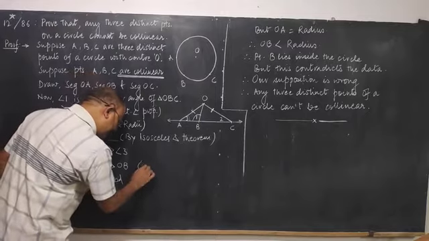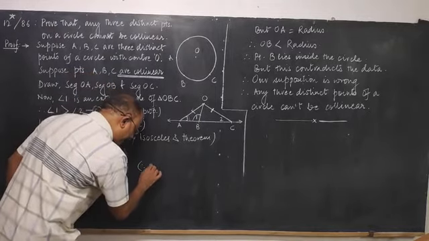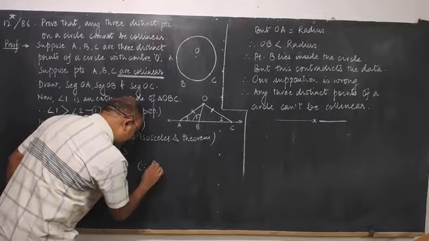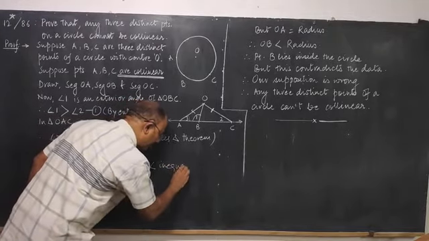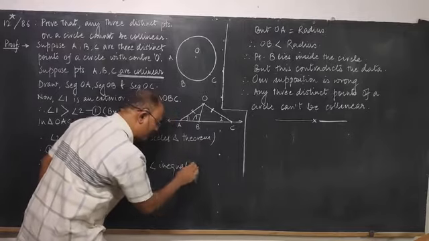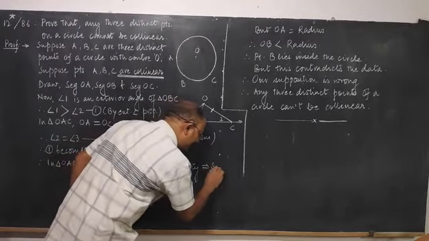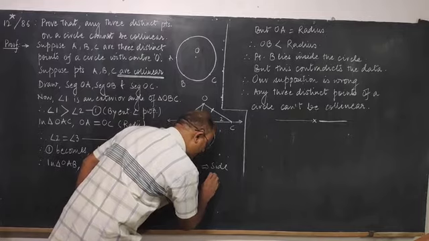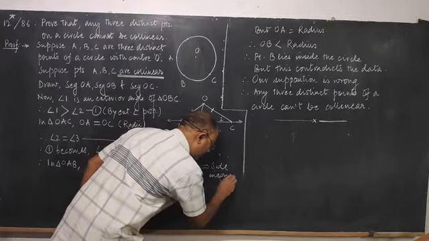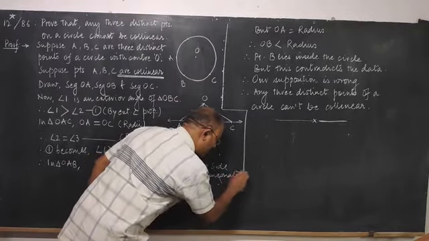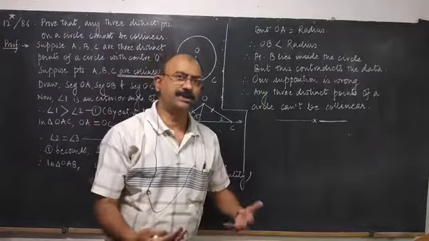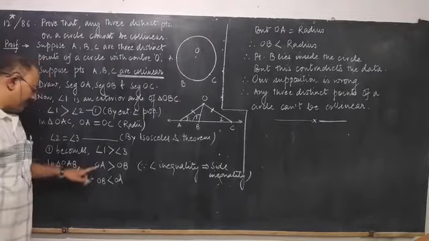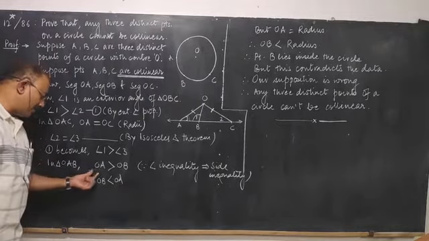Here I'll give the reason because angle inequality implies side inequality. This is stated as a theorem that the side opposite to greater angle is greater. Okay. So OA is greater than OB.